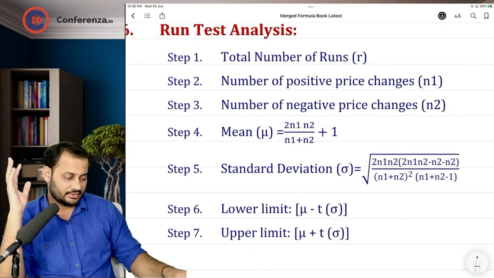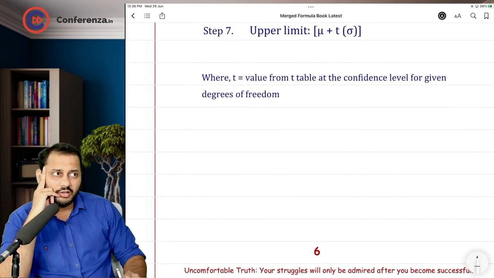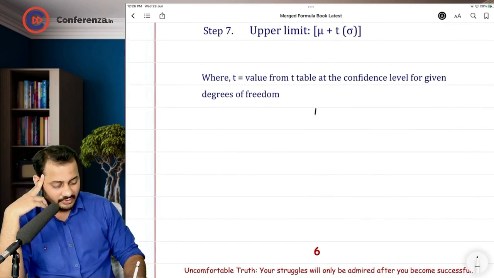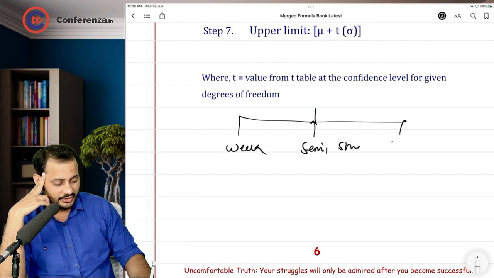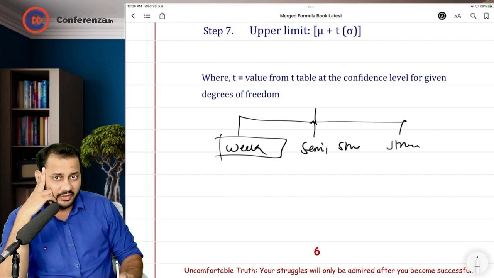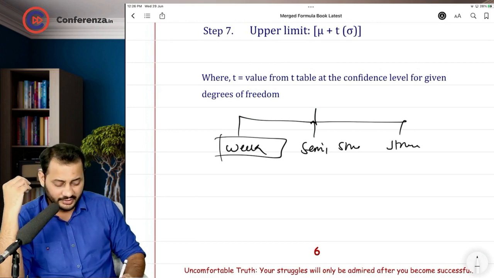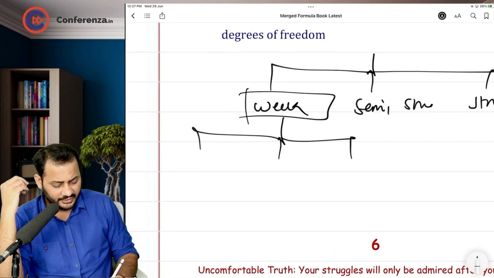Run test analysis. There are three forms that we learn: weak form of market efficiency, semi-strong form of market efficiency, and strong form of market efficiency. In order to understand or evaluate or prove the weak form of market efficiency, there are three different tests.